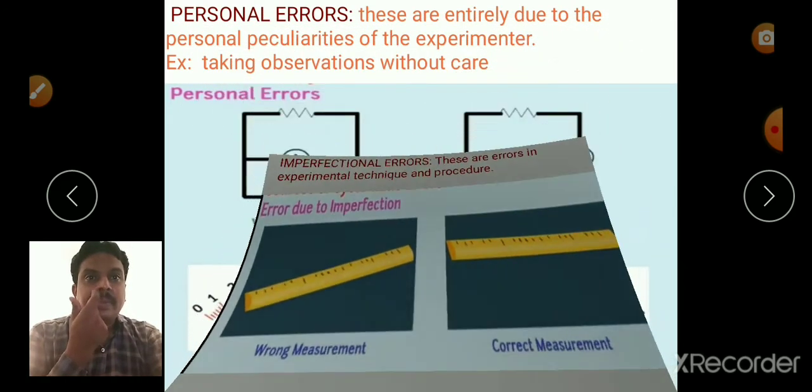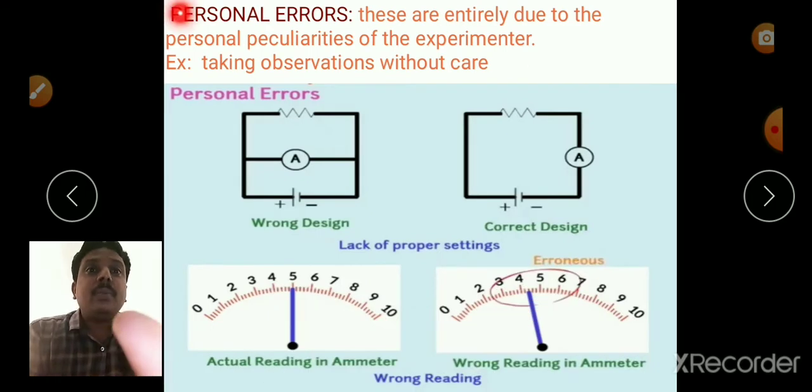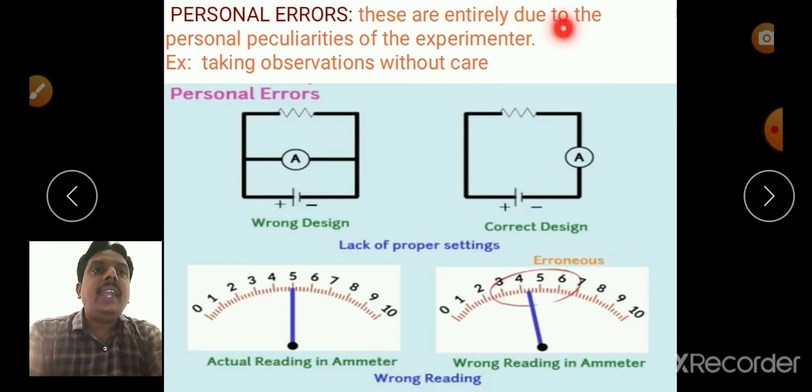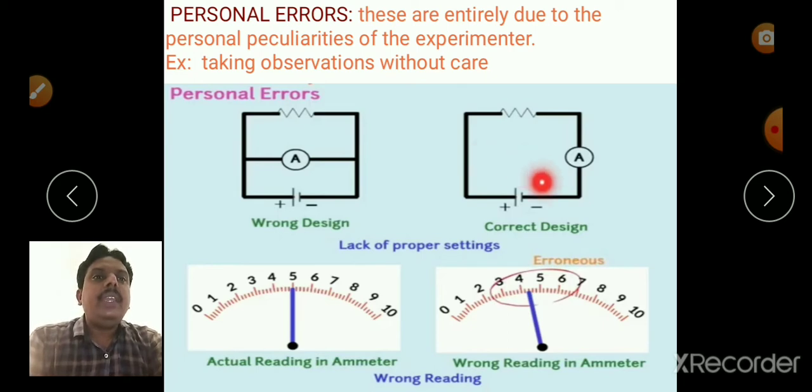Next, personal errors. These are entirely due to the personal peculiarities of the experimenter, for example, taking observations without care or the actual procedure. For taking the readings, the ammeter must be connected in series in the circuit.